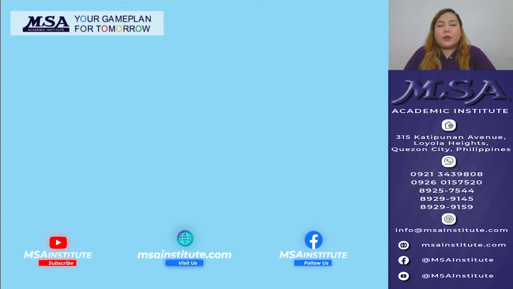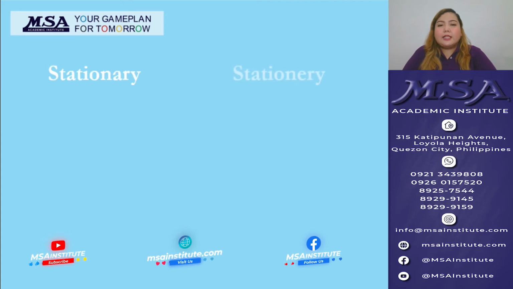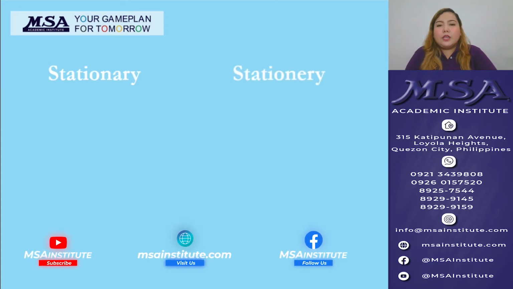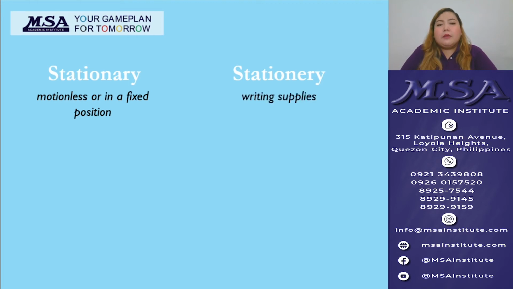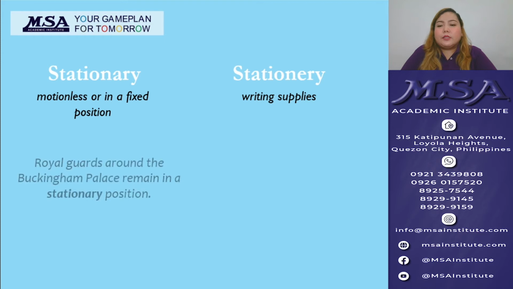Next on our list are the words stationary and stationery. Now, these words are commonly interchanged because their pronunciations are almost the same. But again, they have very different meanings. Stationary means being motionless or being in a fixed position, while stationery refers to writing supplies such as pens and papers. Now, let's try to see some examples.